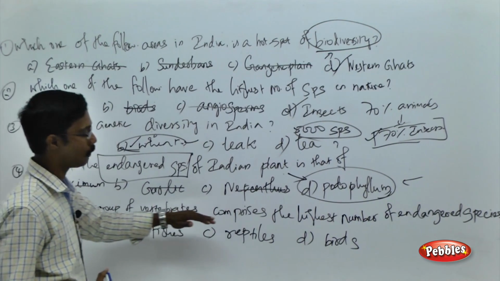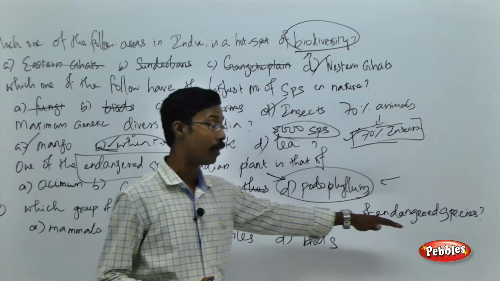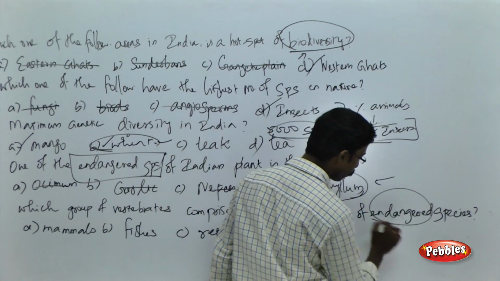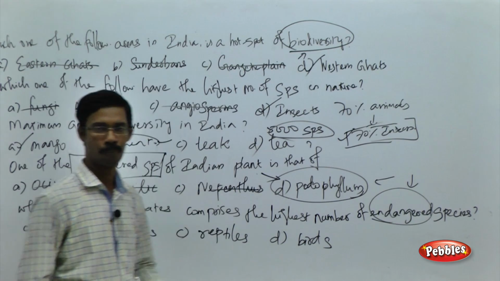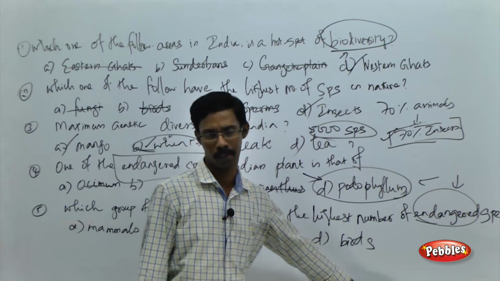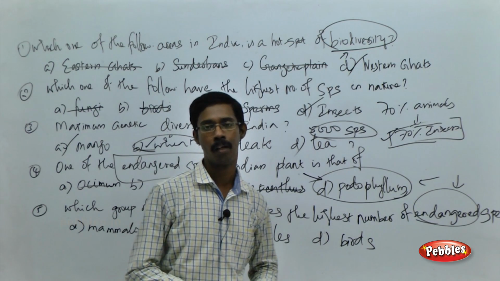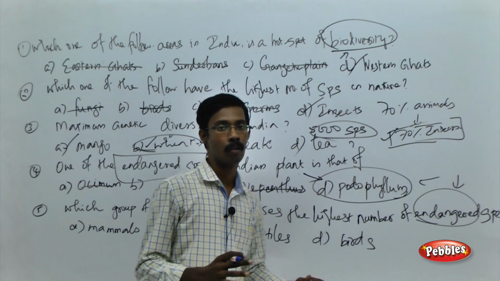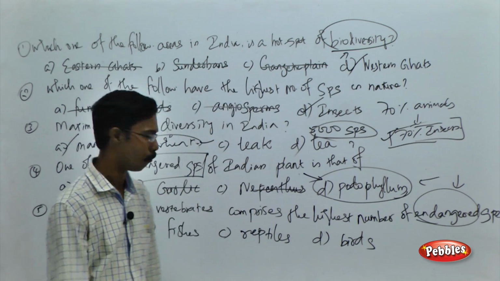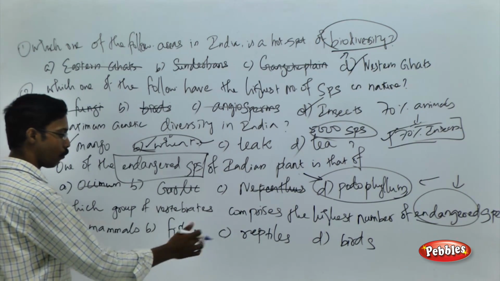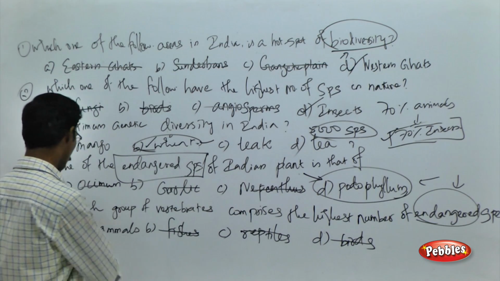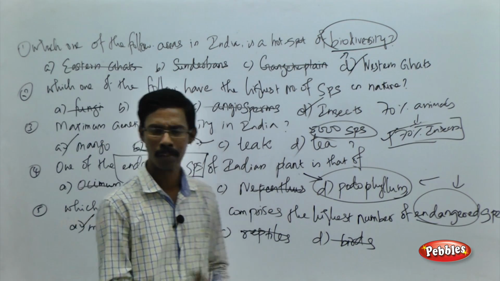Which group of vertebrates comprises the highest number of endangered species? Again, endangered refers to being about to disappear from the world. See the choices: mammals, fishes, reptiles and birds. As I told you in the introduction chapter, only two categories of vertebrates are in the most endangered condition: amphibians and mammals. There are no amphibians given, so you can easily eliminate fishes, reptiles and birds. The correct choice available is mammals.